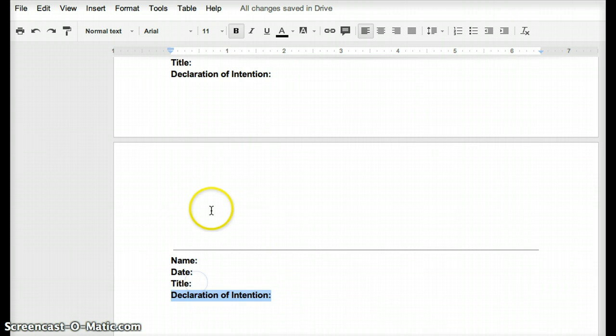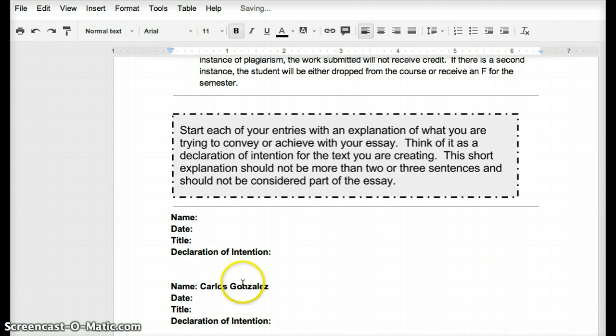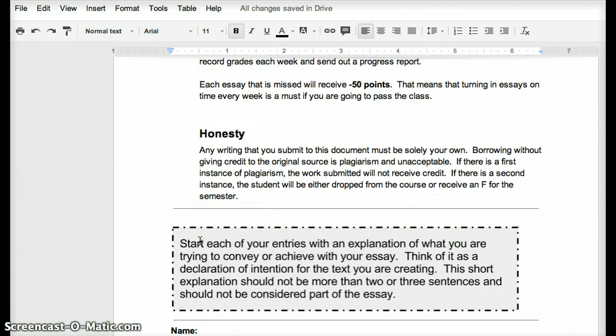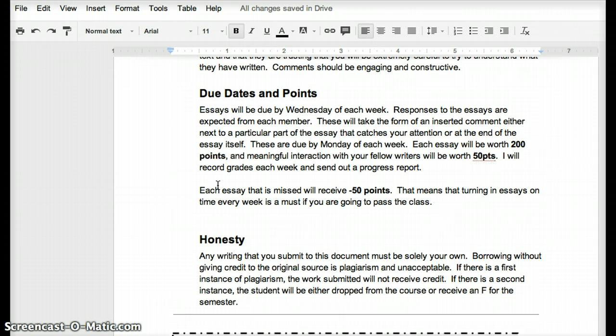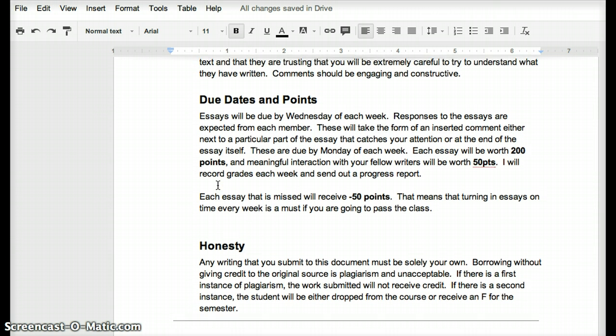Now, one of the things that you want to do during the week is read each other's work. As you read each other's work, your point is not so much to provide grammar help, although that might be an aspect of it, but it shouldn't be the main thing. Your main purpose is to read each other's work and realize that you're reading something that is meaningful for someone. Someone has wrestled with these words and put them down on paper or on the computer for you to read and react to their ideas, to the way that they put it together.